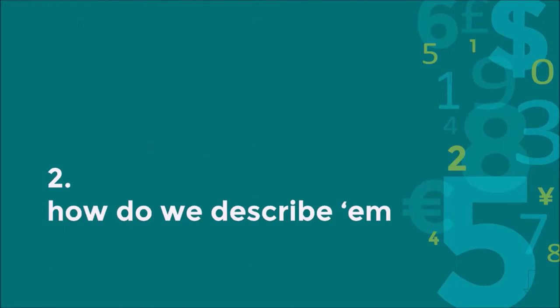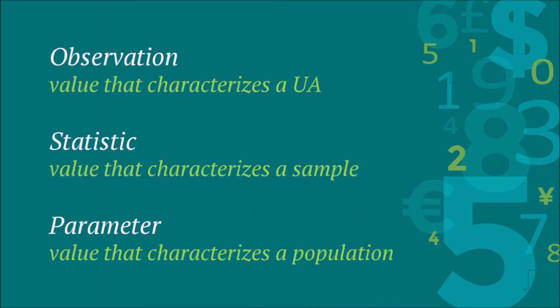So then the next thing is, how do we describe these three things? There are specific terms that we use to describe numbers that go with each of them. So an observation or a score, right? I think your book tends to use the phrase score, but an observation or score is a single numeric value that characterizes the unit of analysis on some given variable.